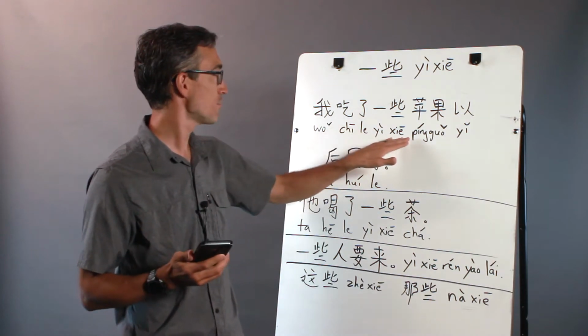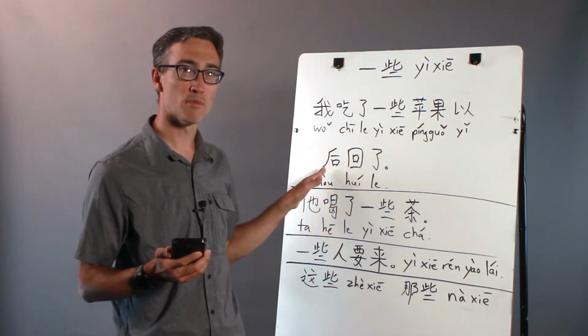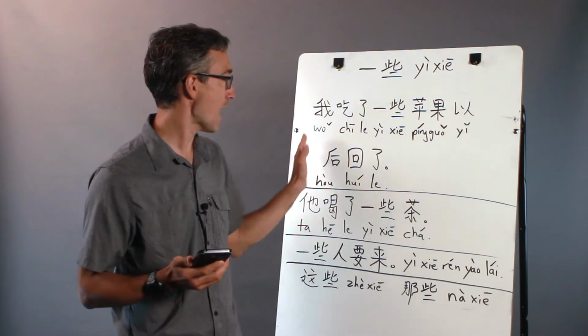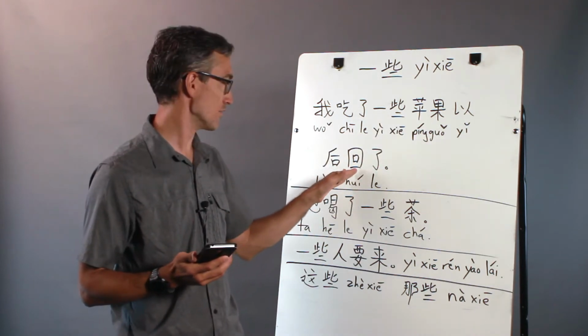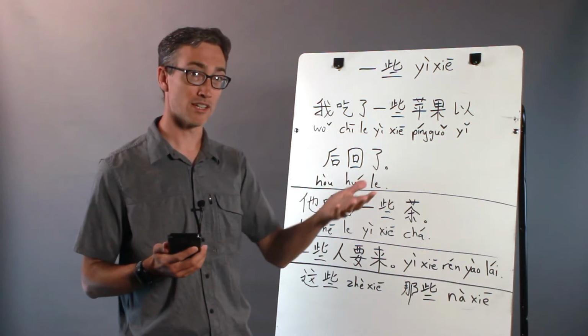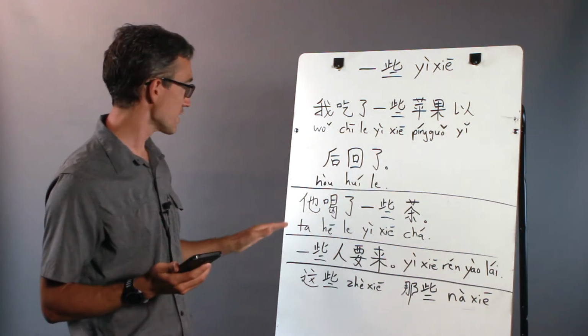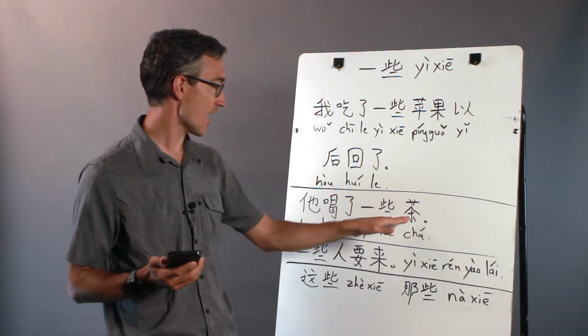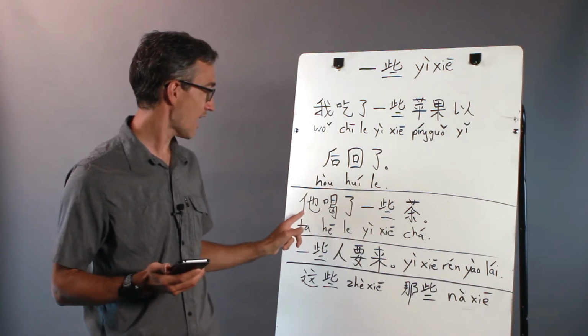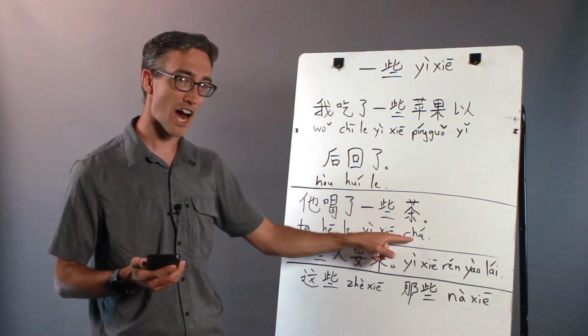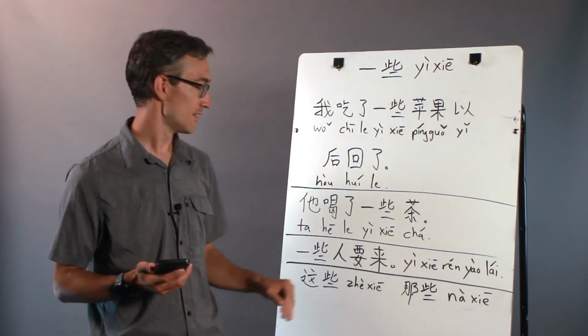我吃了一些苹果以后, remember 以后 means after. So after I ate a few apples, 回了, went back. 回 means to return, 了 makes it a completed action. So there's one example. Here's another one. 他喝了一些茶. Now this is an uncountable noun. 他喝了, he drank. 他喝了一些茶, some tea.